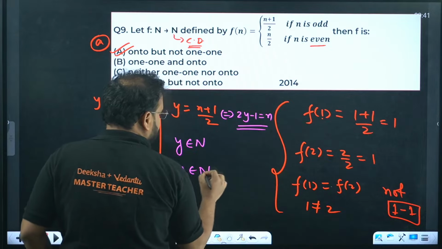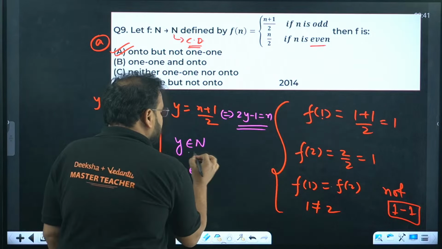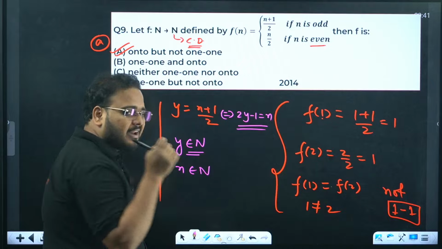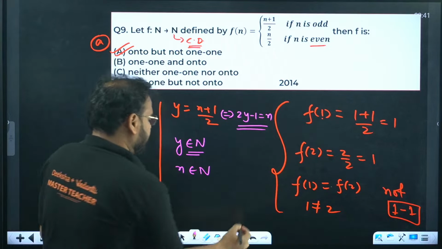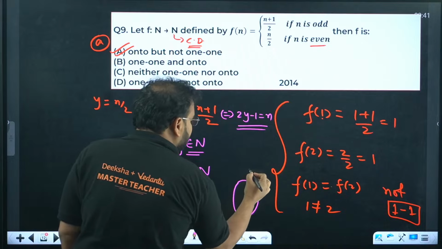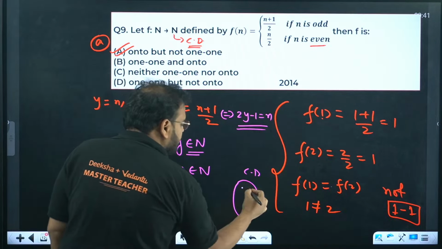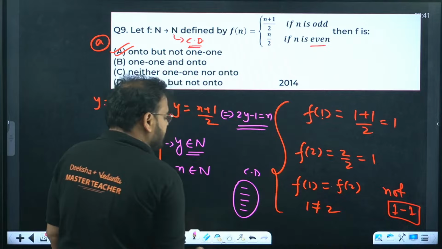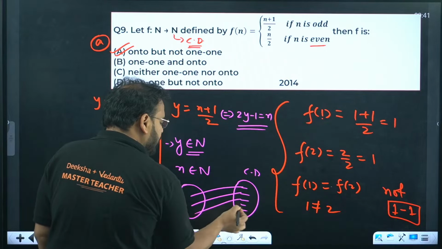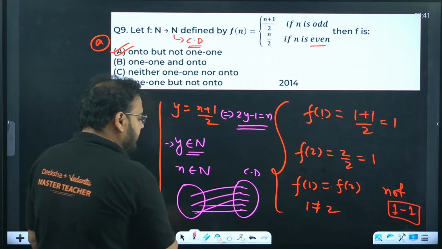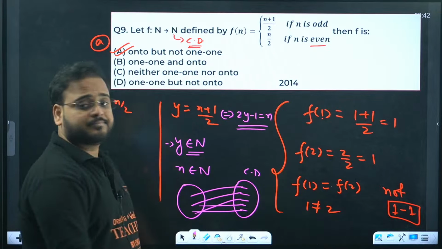It means that if you check over here, this is true. This represents that for every element in the codomain, because codomain is y only. So 1, 2, 3, 4, whatever element is over here, the respective element is mapped to some element in the domain.